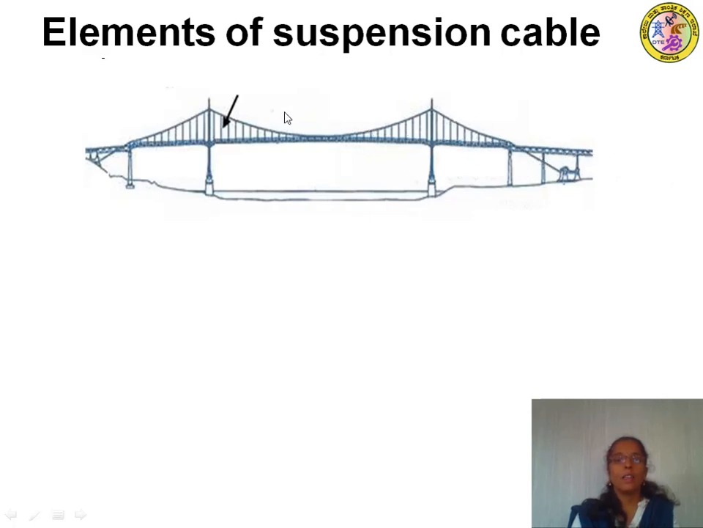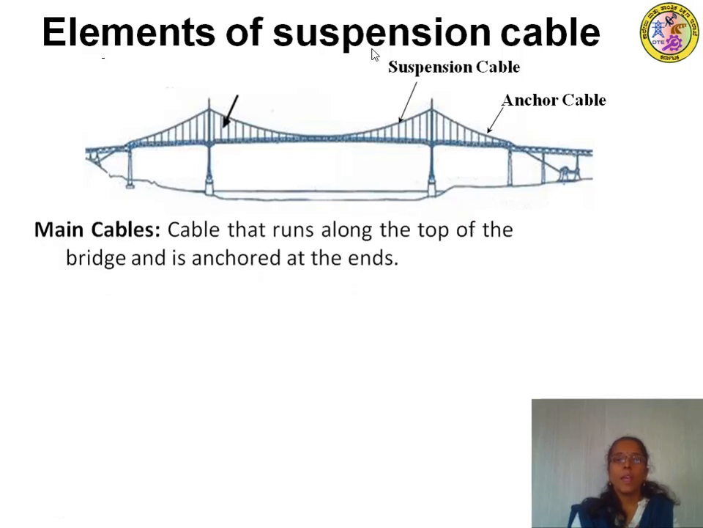These are called suspenders or hanger bars. Then the suspension cable and the anchor cable. This is the suspension cable and this one is the anchor cable. They both form the main cable of the suspension bridge.